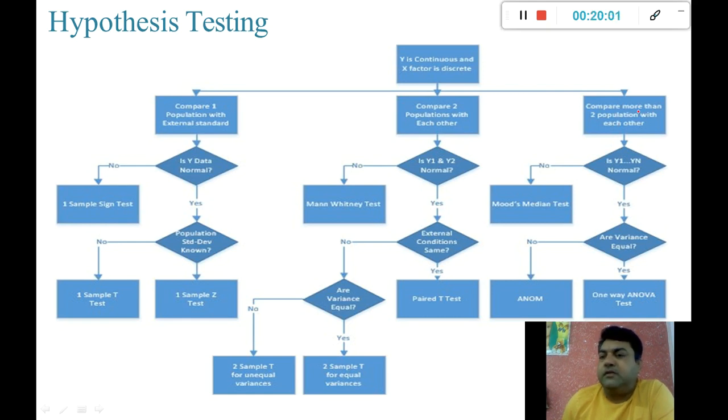And if three samples or four samples or more than two samples are given to us, then as we initially discussed, first we will check for normality. If not normal, we will perform this test, and if it is normal, then directly we check whether the variances are equal for all the samples or not. So S1, S2, S3, S4, and so on. Whatever number of samples there are, we check whether the variances are equal or not for all the samples. If they are equal, we perform the ANOVA test. ANOVA stands for analysis of variance.